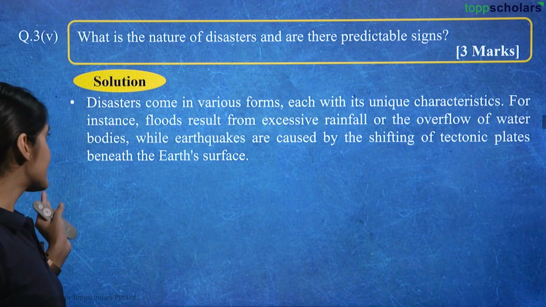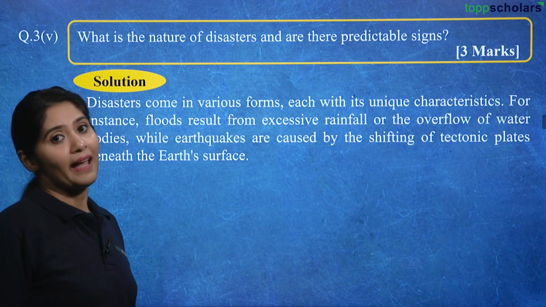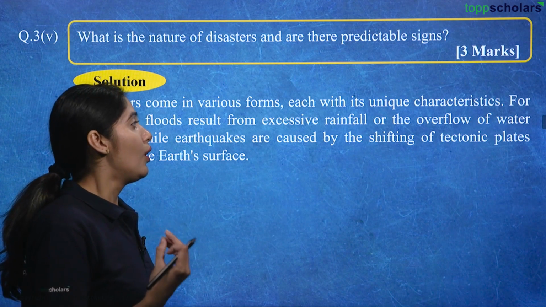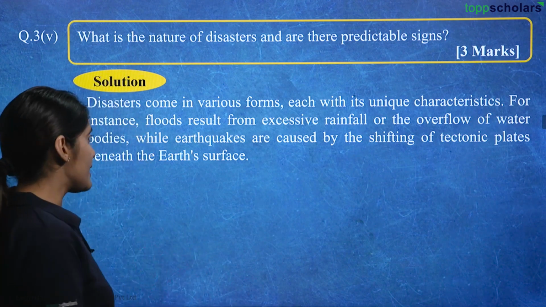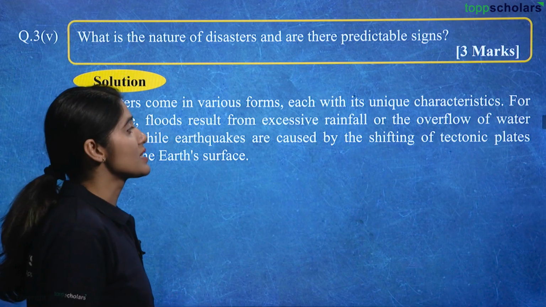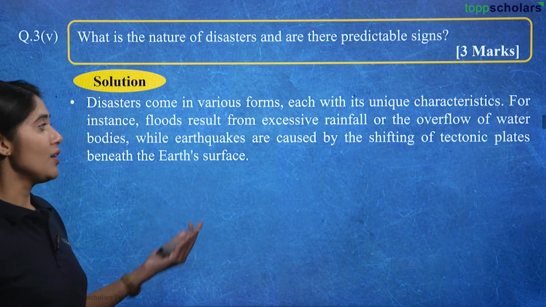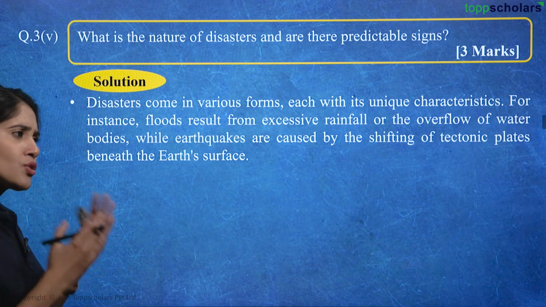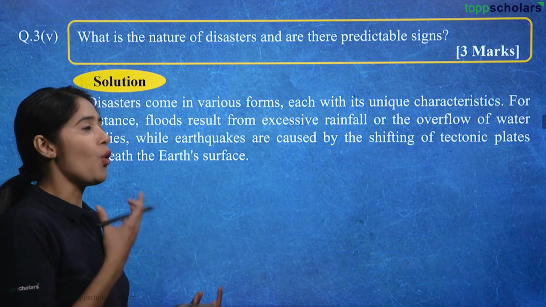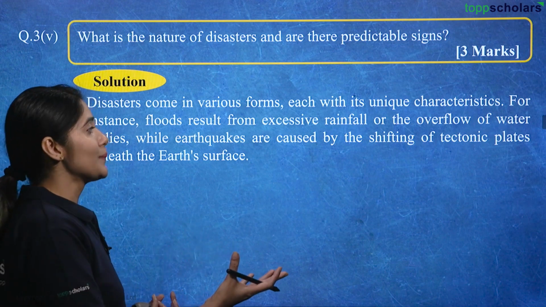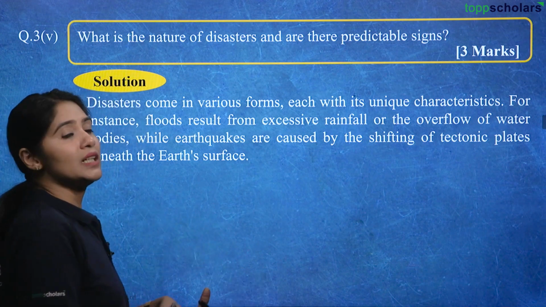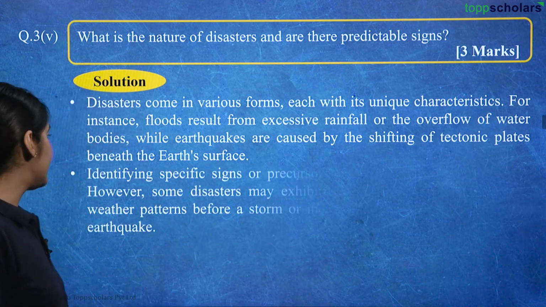For instance, floods result from excessive rainfall or the overflow of water bodies, while earthquakes are caused by the shifting of tectonic plates beneath the earth's surface. Now that we know the causes of it, maybe we are able to also predict these disasters from the cause of it. So let's see.